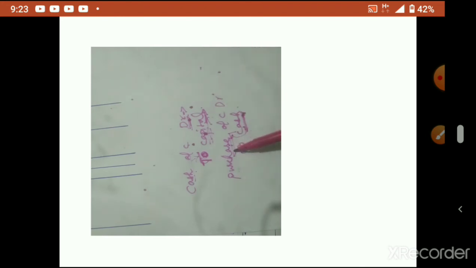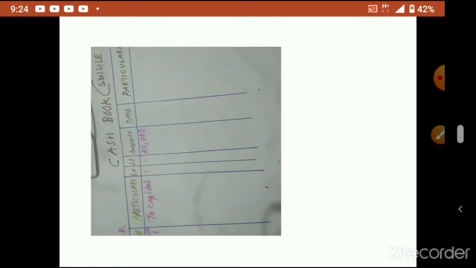These items opposite to cash are standing on the debit, but you have to put them on the credit side of the cash book. So credit side is different, debit and credit are different. Okay, understand clearly. So cash is credited here, so this opposite item should go to the credit side.